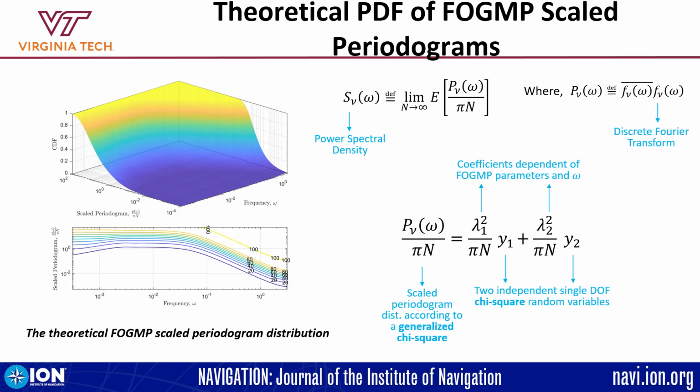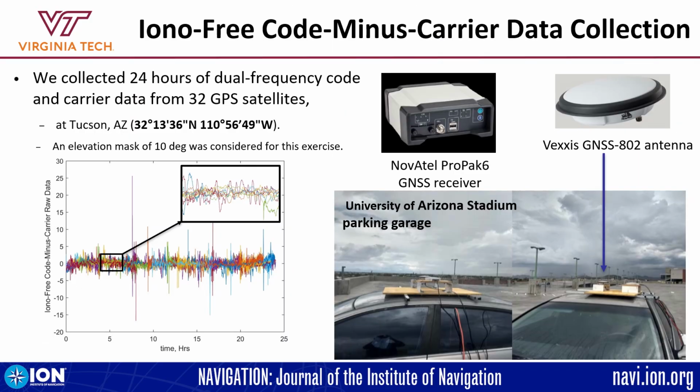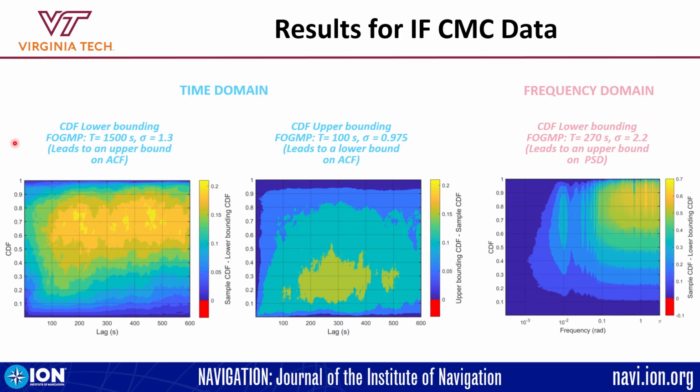We apply our method to iono-free code minus carrier data collected over a day, which is representative of the GPS multipath error. And in this paper, we show how we process the data for model identification. Here are the models we derived for the data using the two methods, and these plots shown here visualize the margins between the sample and the model CDFs as a function of lags and frequencies. In the article, we describe how we derived these models.